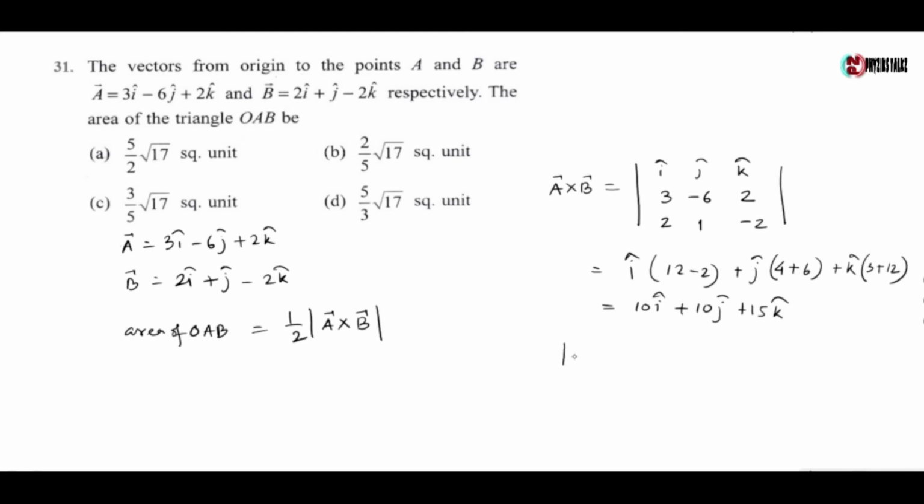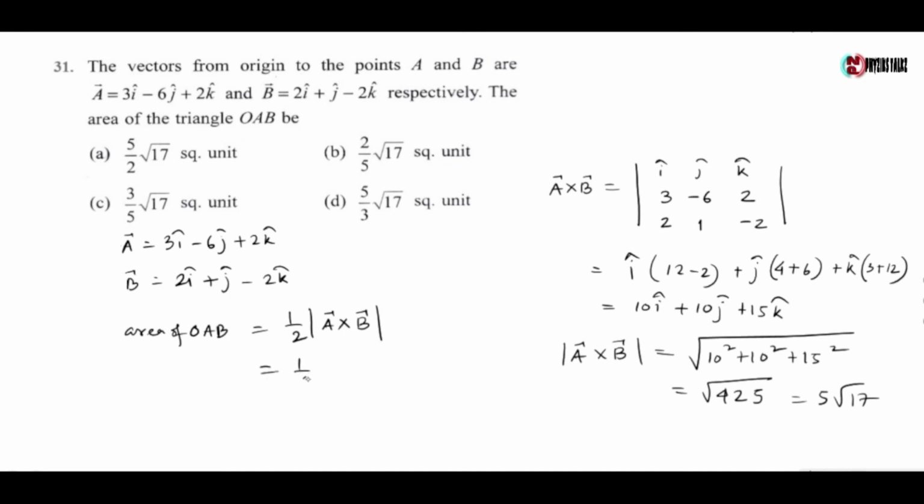So mod of a cross b is equal to root over of 10 square plus 10 square plus 15 square, which is given by root over of 425, which is 5 root 17. So the area of the triangle OAB is given by half of 5 root 17, which gives 5 root 17 by 2 square unit. So the correct option is option A.